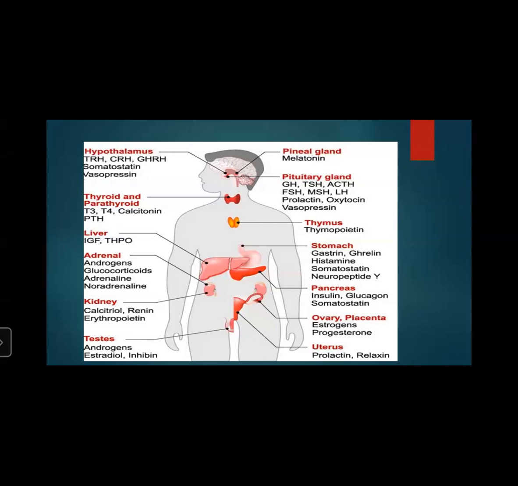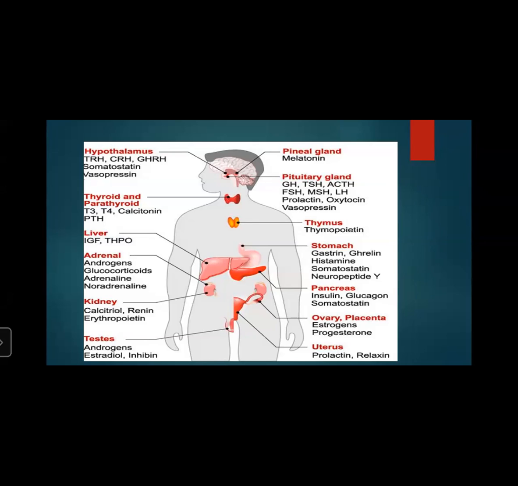Then ovaries. You can see the ovary, placenta, estrogen, and progesterone. The ovary is on either side of the uterus in a woman, present inside the woman only. It produces estrogen and stimulates growth of the endometrium, stimulates growth of secondary sexual characteristics in women, prepares the endometrium for conception, and maintains the pregnancy.